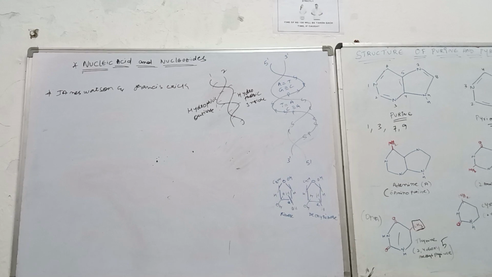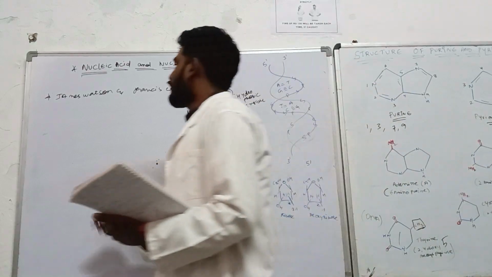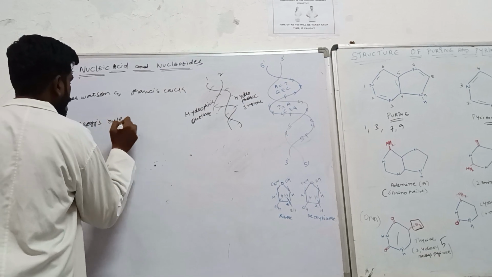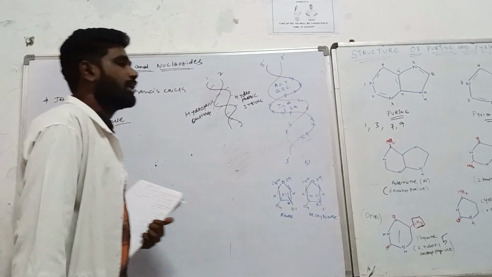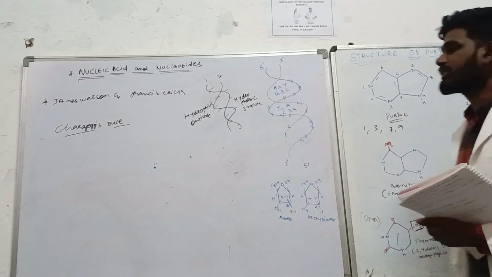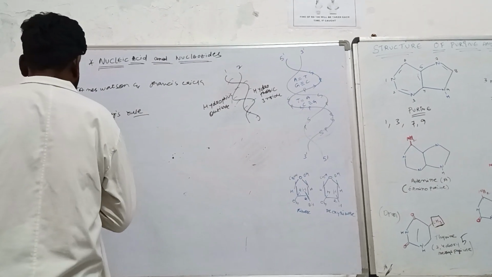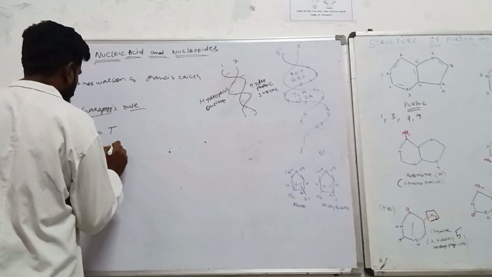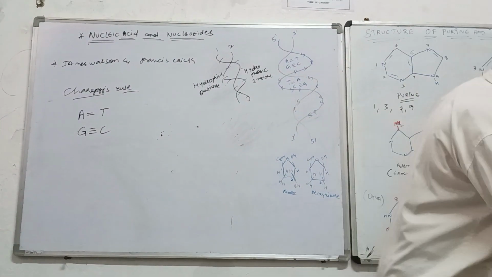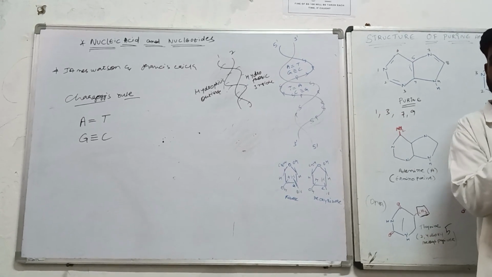Now there is a rule called Chargaff's rules, for understanding the concept of DNA. Chargaff's rules. Now what it says is that in a DNA structure, adenine should bind with thymine, and guanine should bind with cytosine. It is a rule. While the twisting of the DNA chain is happening, when the two strands are getting twisted, what am I trying to say?